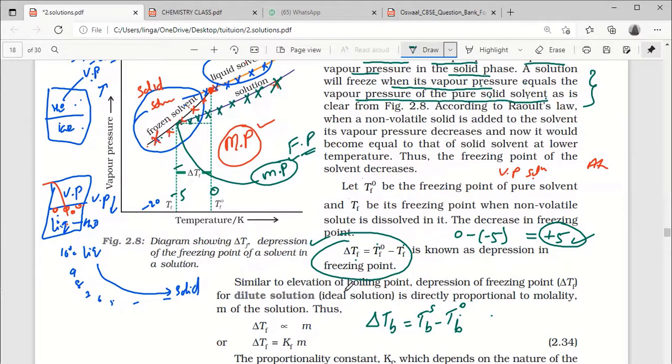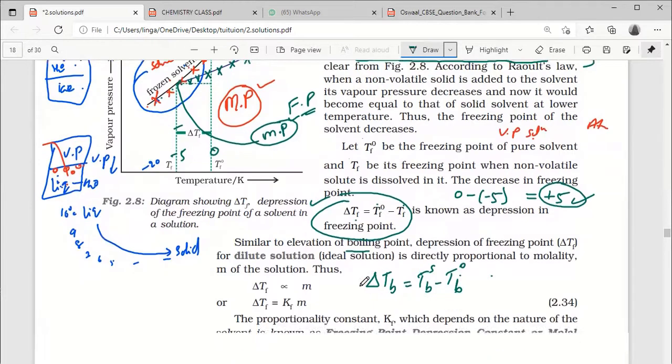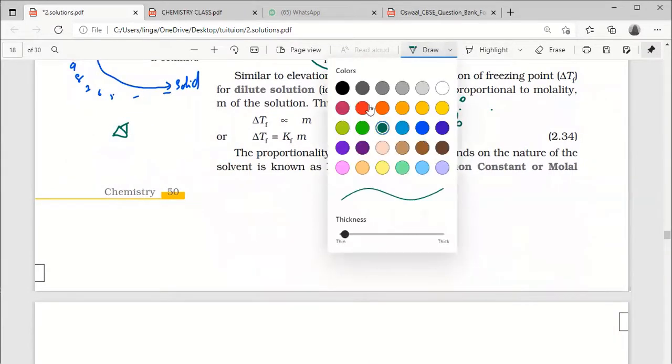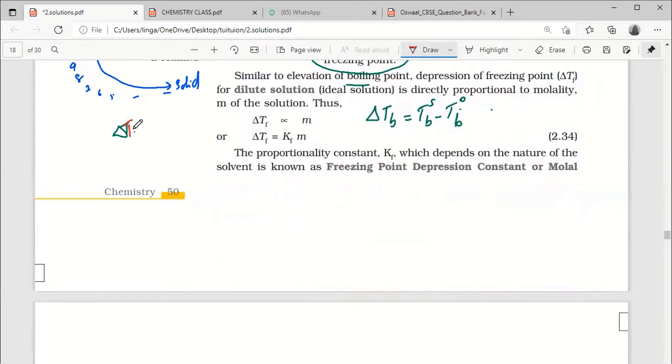Similar to elevation of boiling point, depression of freezing point also. In the elevation of boiling point, what we did, the delta Tb is directly proportional to m. Here delta Tf is directly proportional to m. There delta Tb equal to Kb into m. Here Kf into m. Then the definition, it was like this: Kb equal delta Tb by m.